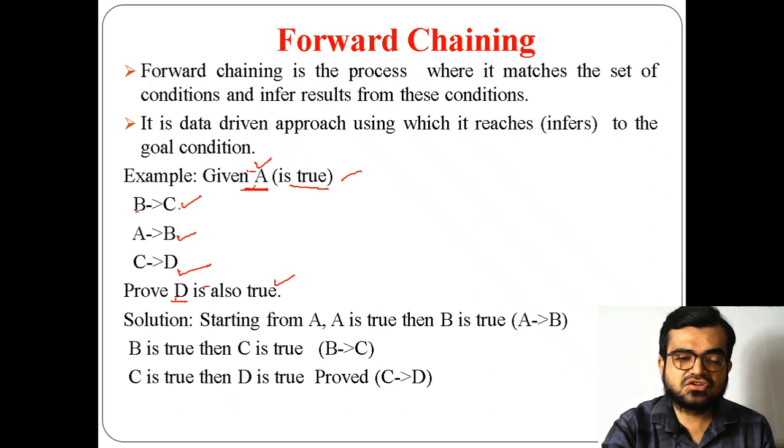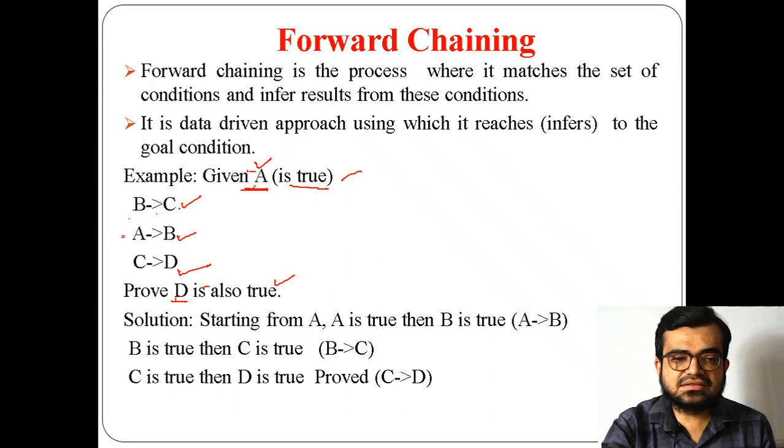What this implies is that if B is true then C is true, if A is true then B is true, if C is true then D is true. So like that you can consider, but they have not said that B is true and C is true, right? What we have to do is infer the conditions from the given input. So now what is the input here? A is true, okay, this we know.